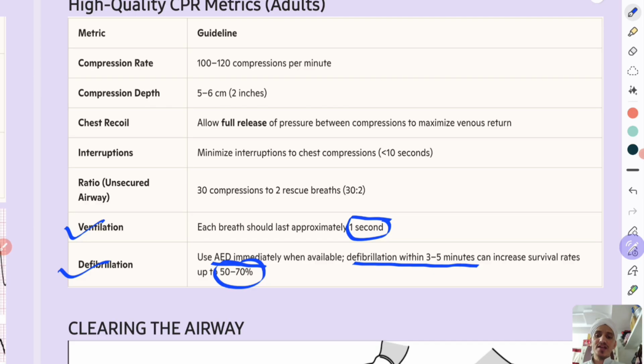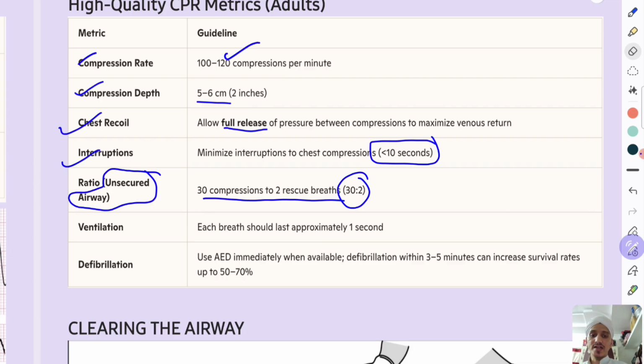So defibrillation as soon as possible is very much important in these cases. Delaying defibrillation will worsen the prognosis for the patient. These are the things one should bear in mind while performing CPR on a victim of cardiac arrest.